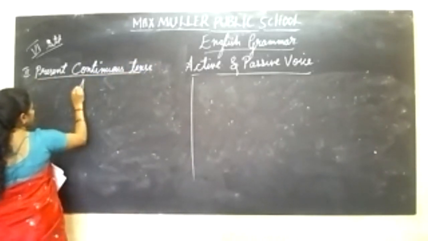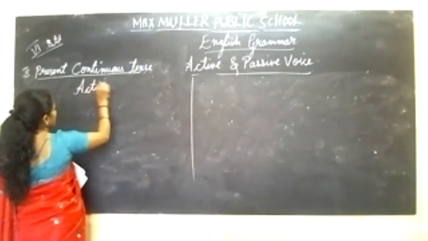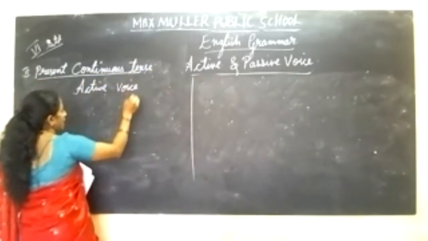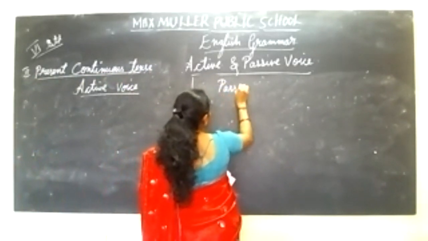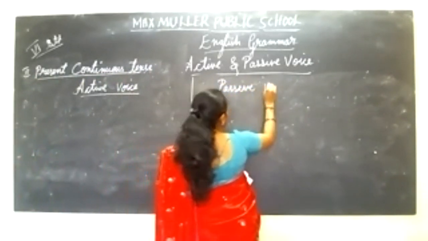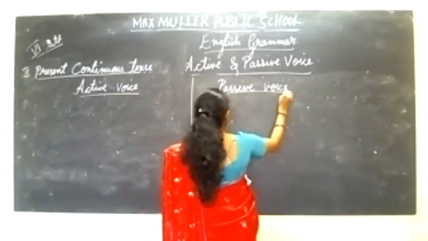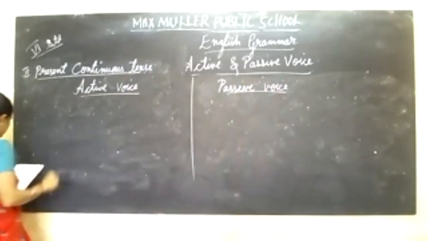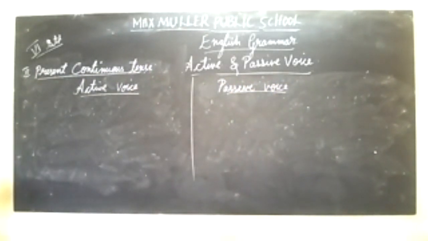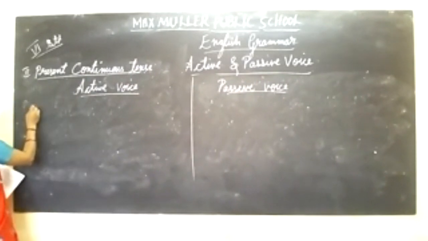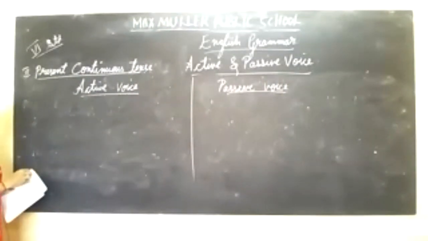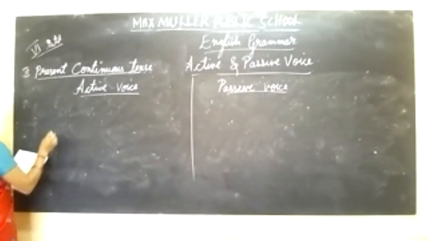In this, active voice and passive voice. How to differ active and passive voice in this? How to identify? See, I'll give three examples for each and everything. Then you will understand. Okay.